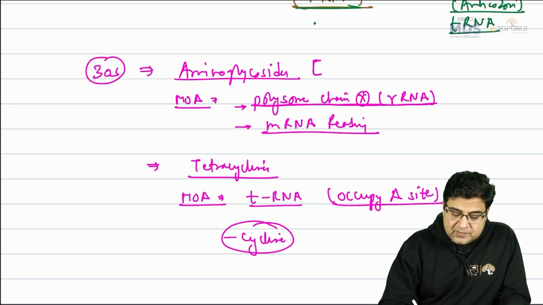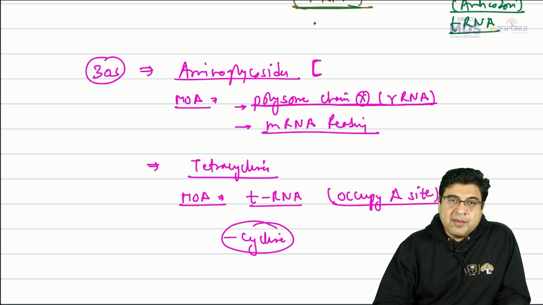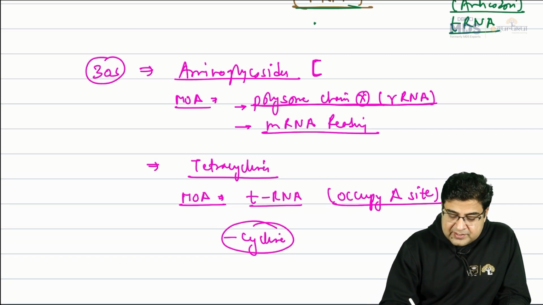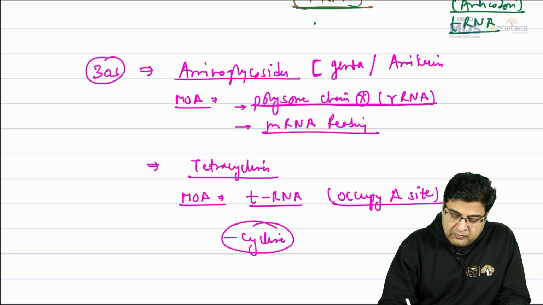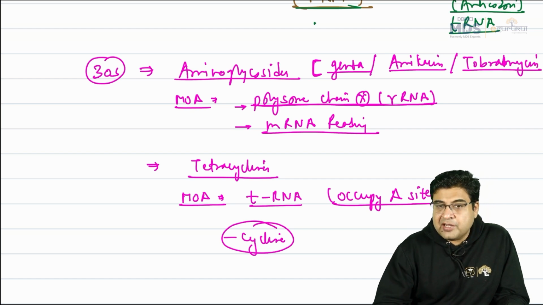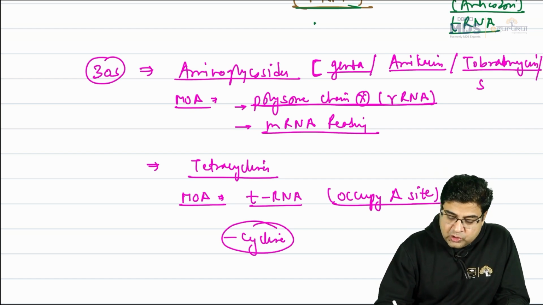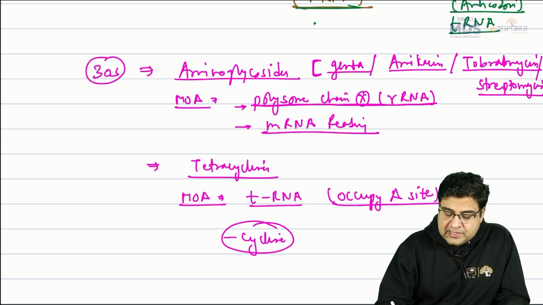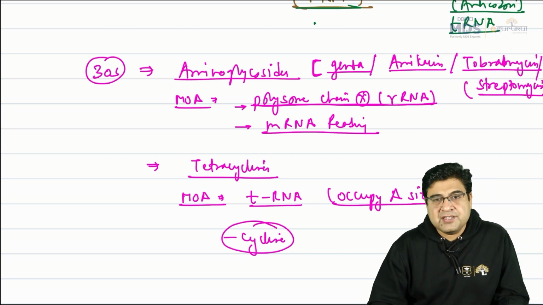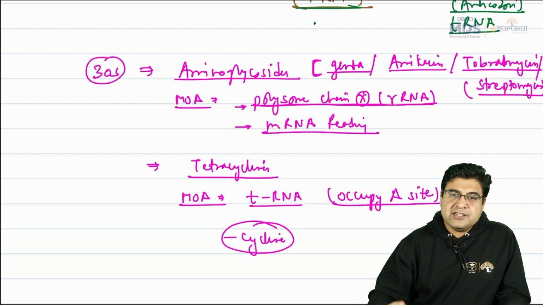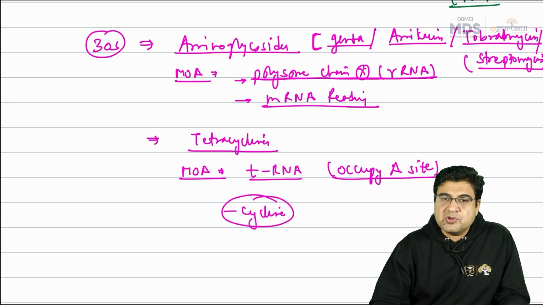But if we talk about aminoglycosides, the medicine names are like gentamicin, amikacin, tobramycin, and streptomycin. All these medicines belong to this class. We have one more drug like netilmicin. So gentamicin, amikacin, tobramycin, streptomycin, all these medicines belong to this class.